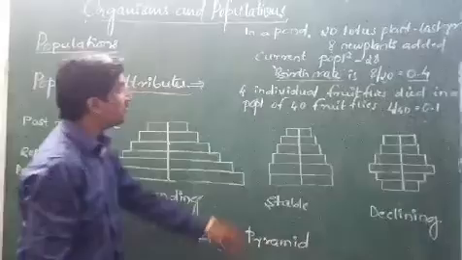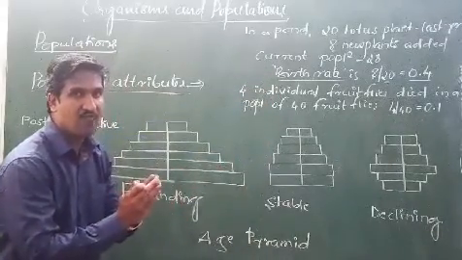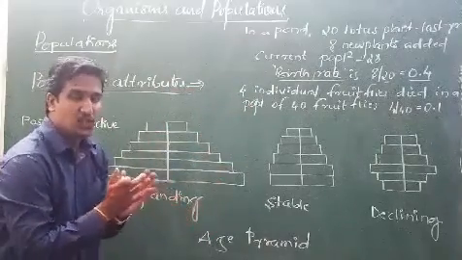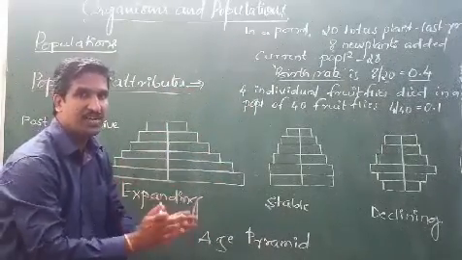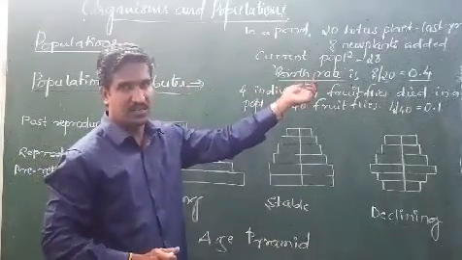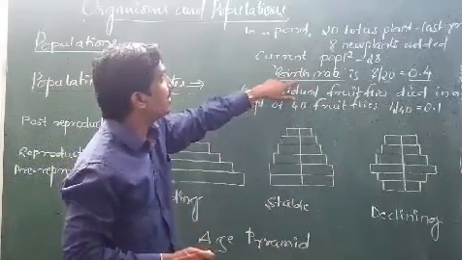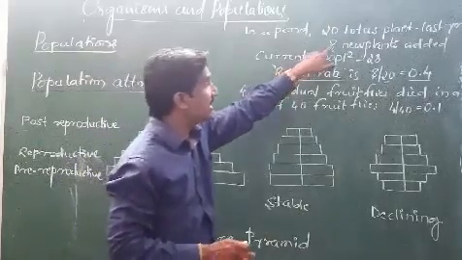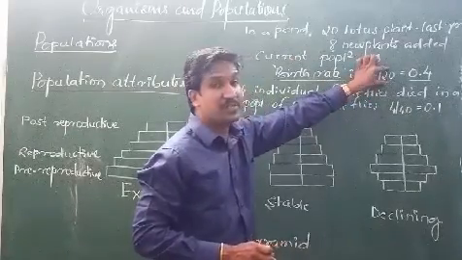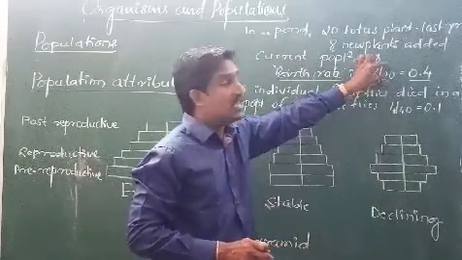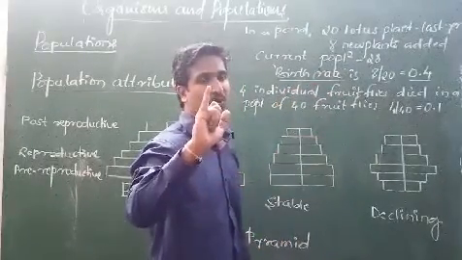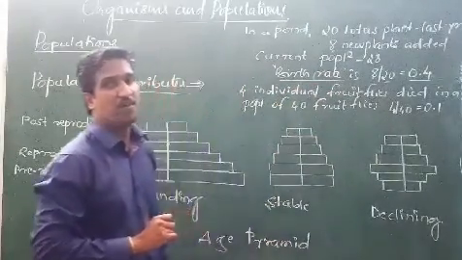What is this birth rate? It is the number of births taking place in a population in a given geographical area at a particular time. The birth rate can be calculated in this way: new organisms born divided by the organisms present last year. So birth rate is one of the attributes of a population.